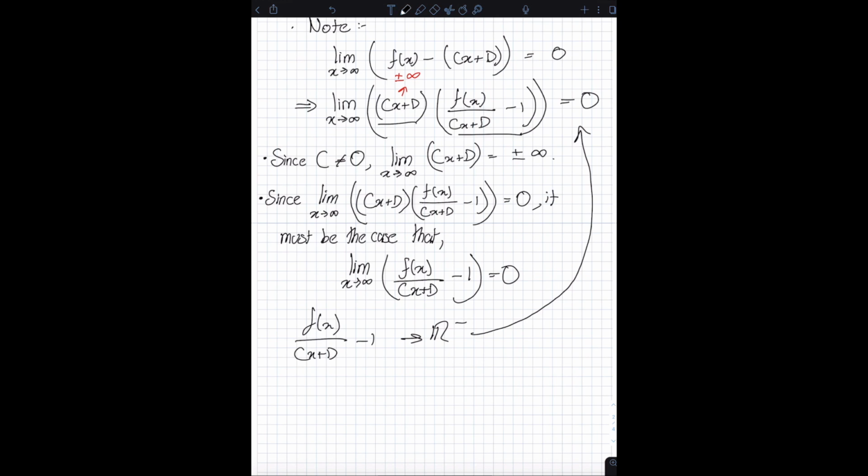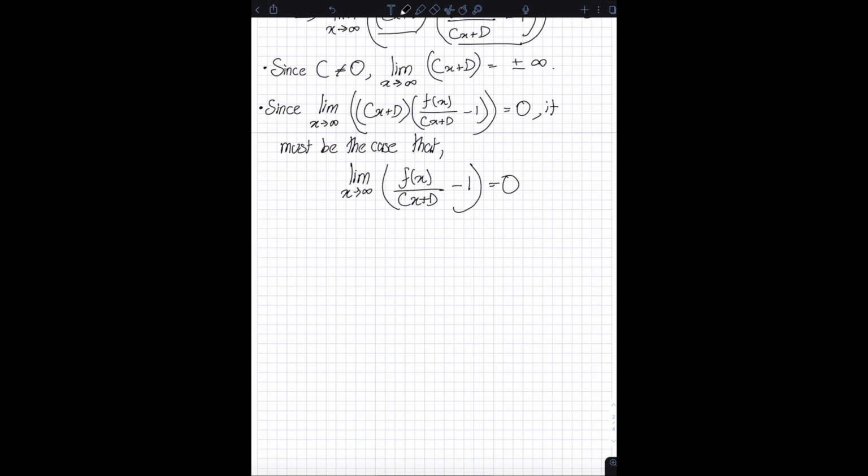then say that it goes to some positive real number, then some negative real number, and in all these cases you'll see that this limit can never equal 0. This just follows from the fact that you need to have an indeterminate form in this step over here. This needs to be an indeterminate form. Okay. So once you have this established, that this must be equal to 0, after this the